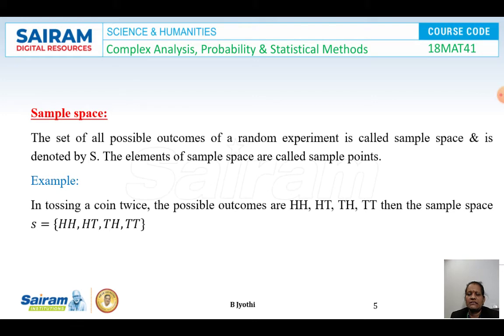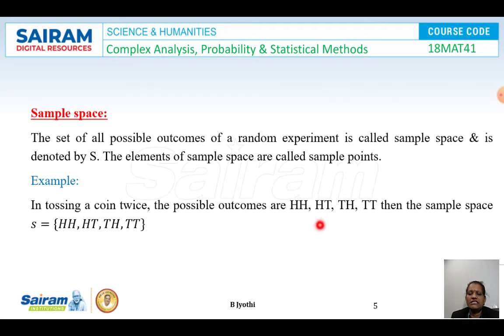Sample space. The set of all possible outcomes of a random experiment is called a sample space and is denoted by capital S. The elements of the sample space are called sample points. Example: when we toss a coin twice, the possible outcomes are head head, head tail, tail head and tail tail.